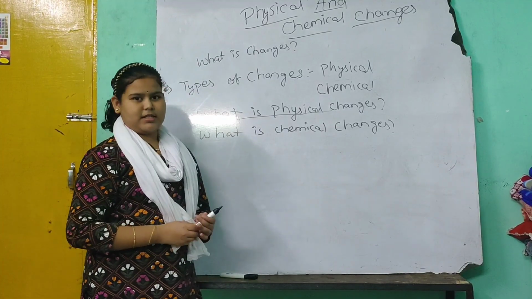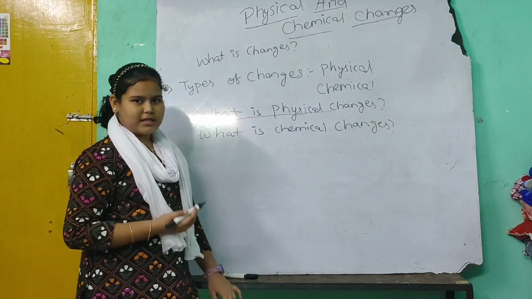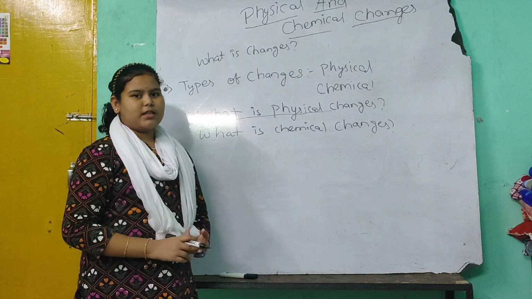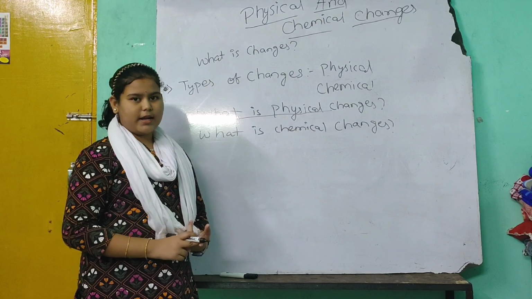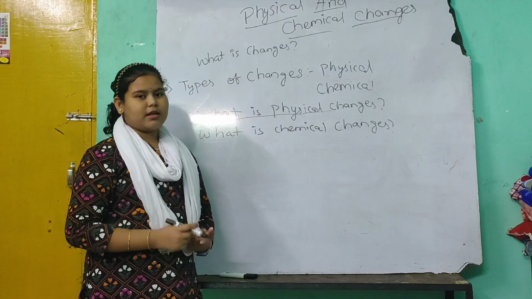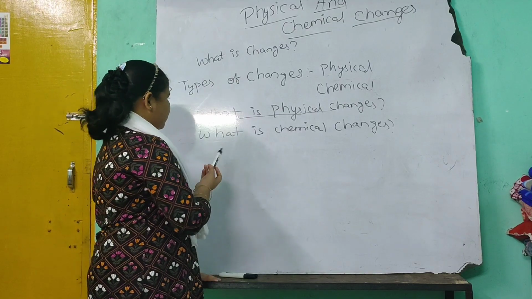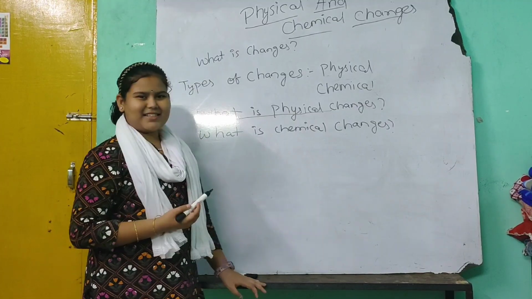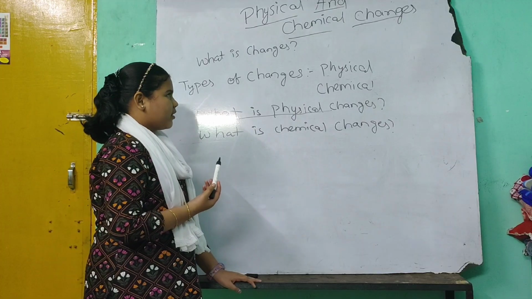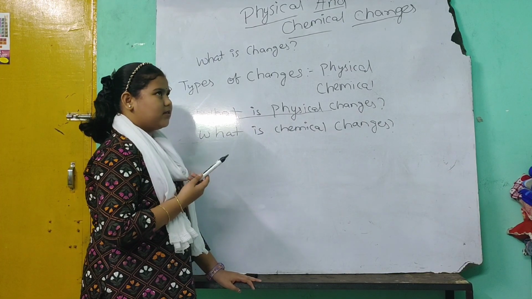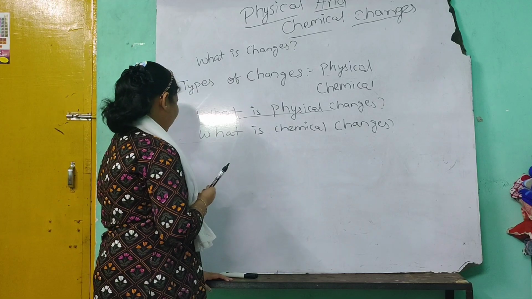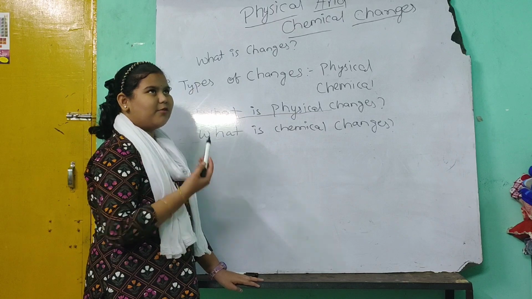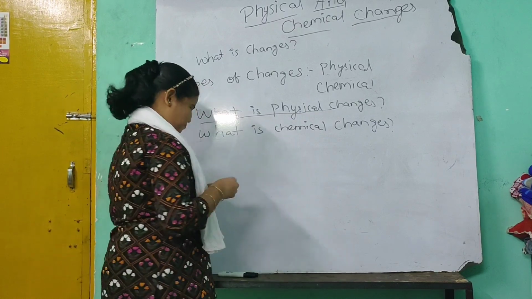Next, what is chemical change? Those changes in which new substances are formed are known as chemical changes. This is a permanent change. This absorbs more heat. Sound may be produced in chemical changes, or gas may be formed in chemical changes. Example, spoilage of food, cooking of food.